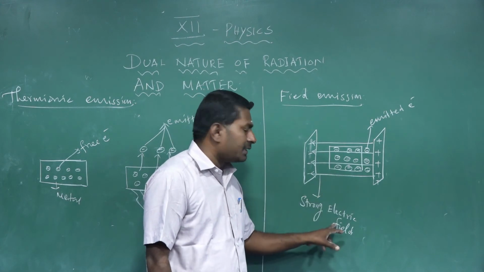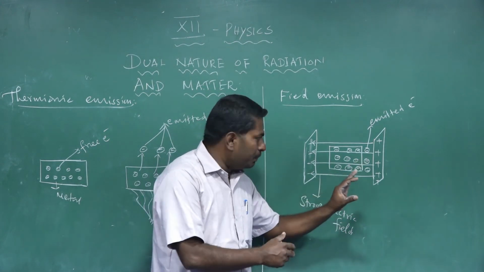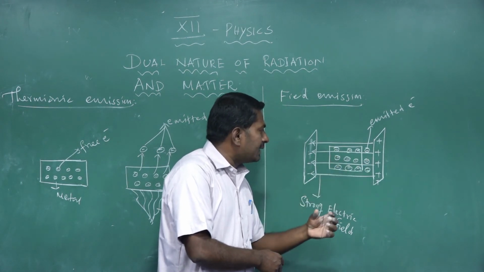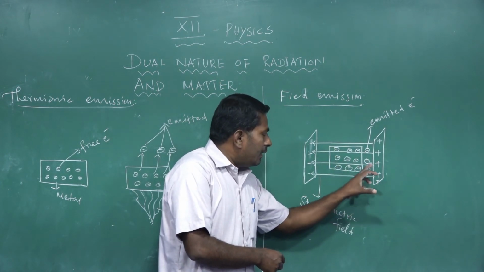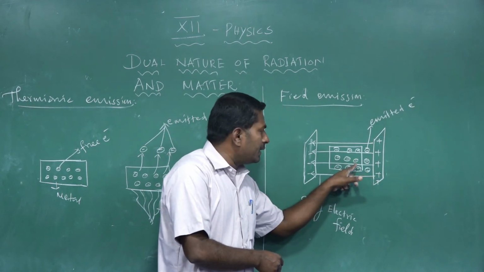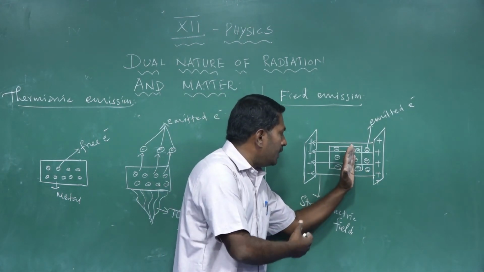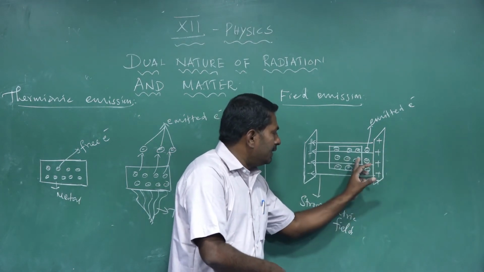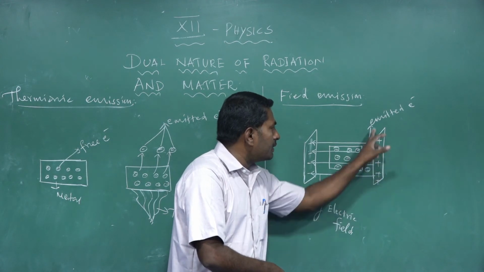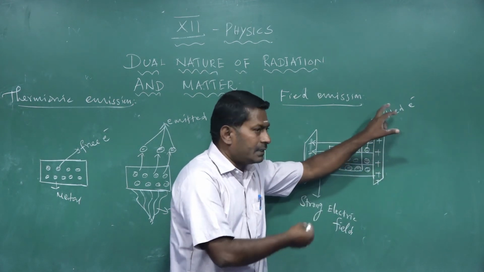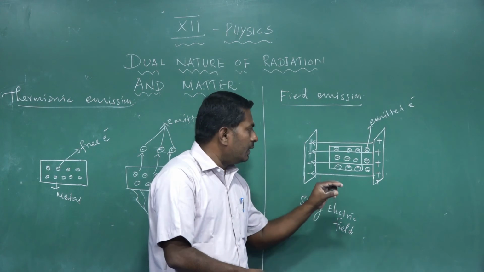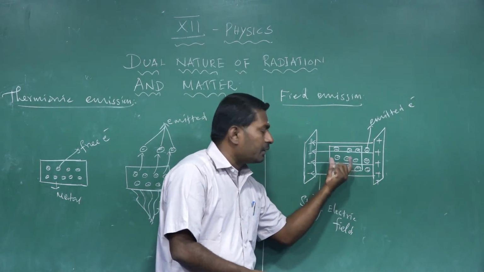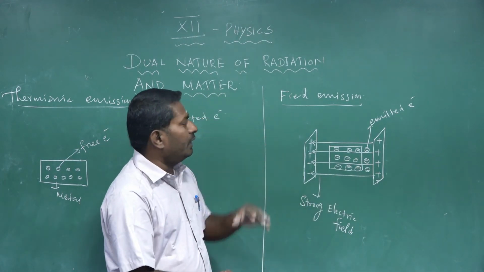Here field means strong electric field. In a very simple manner, the metal is subjected to a strong electric field. The strong electric field gives some additional energy to the free electrons inside the metal. Then the free electrons have enough energy to cross the surface barrier and leave the surface of the metal. The electrons that come out from the surface of the metal are called emitted electrons. This emission is entirely due to the strong electric field supplied, which gives some additional energy to the free electrons inside the metal. Then the emission is said to be field emission.